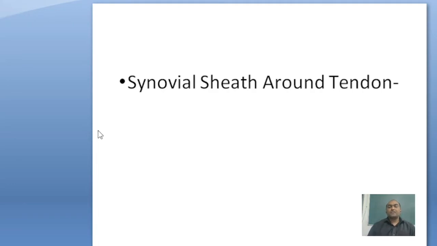Synovial sheath and synovial tendon. There is a synovial sheath around the tendon. The synovial sheath produces synovial fluid. Between tendon and bones, friction is produced, so to reduce the friction, synovial sheaths are present.